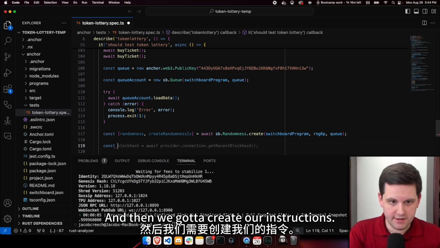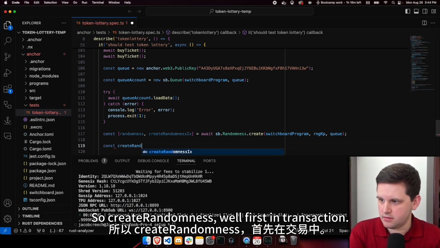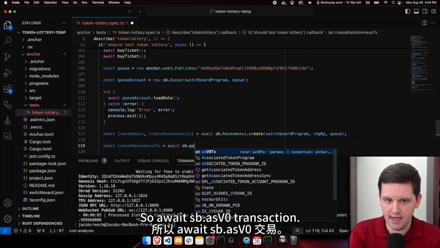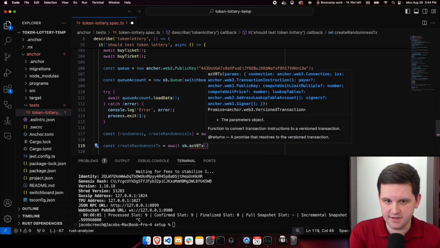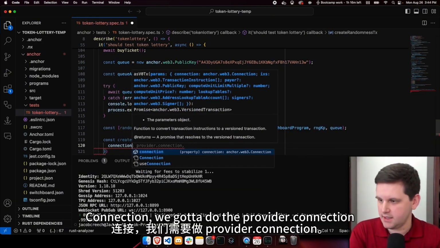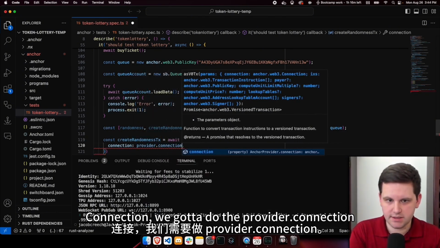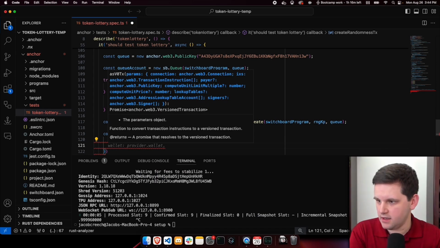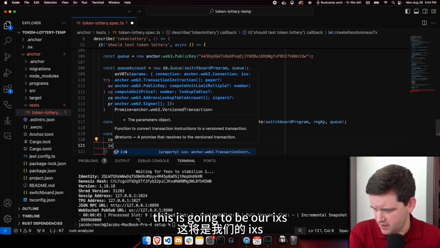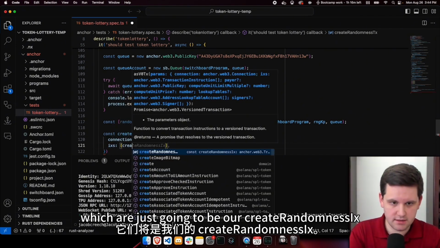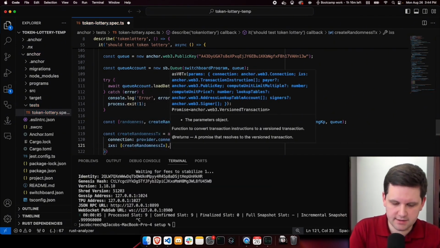And then we got to create our instructions. First, the transaction. So await SB as V0 transaction. Connection: we got to do the provider dot connection because it's our current provider. This is going to be our IXs, which are just going to be our create randomness IX.